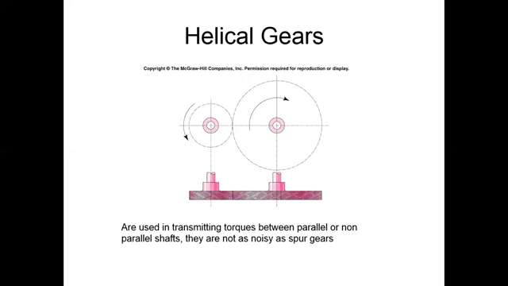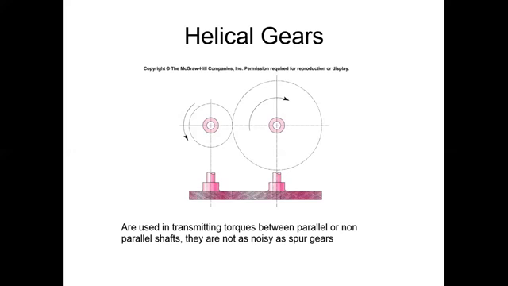Helical gears. Helical gears are used in transmitting torques between parallel or non-parallel shafts. They are not as noisy as spur gears, right? So helical gears are used when two shafts are in contact, parallel or non-parallel, right? It is not necessary to have two shafts in parallel; you can use helical gears in place of spur gears depending on the requirement of transmitting power.